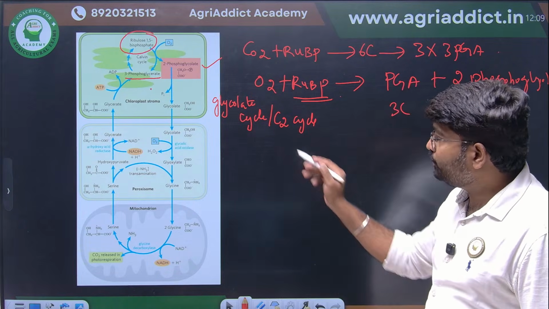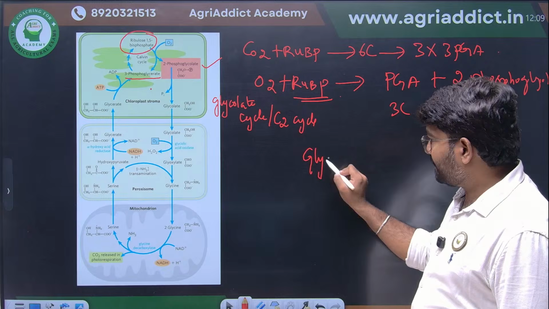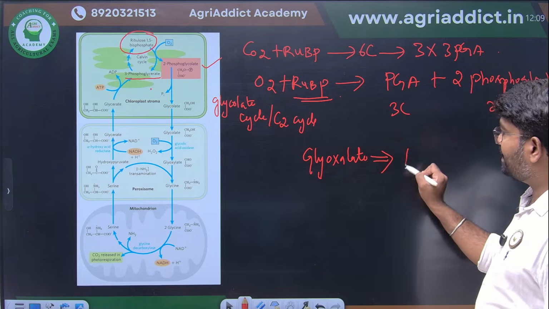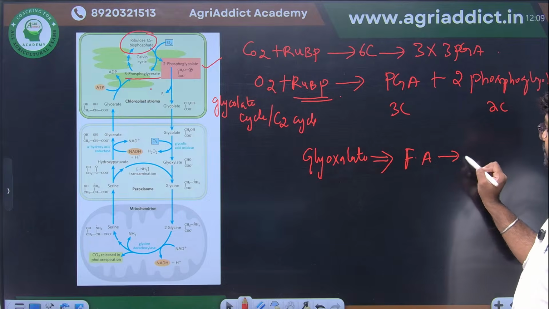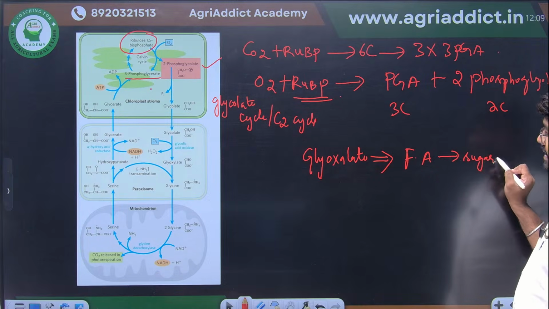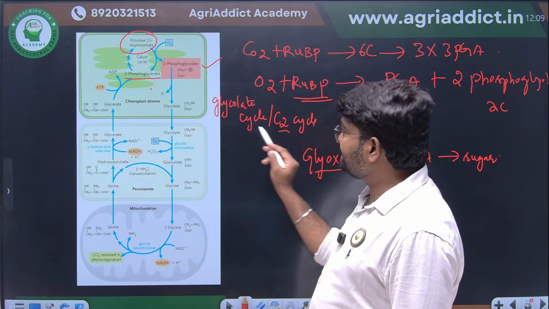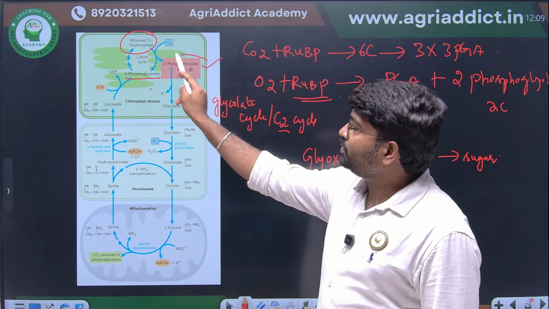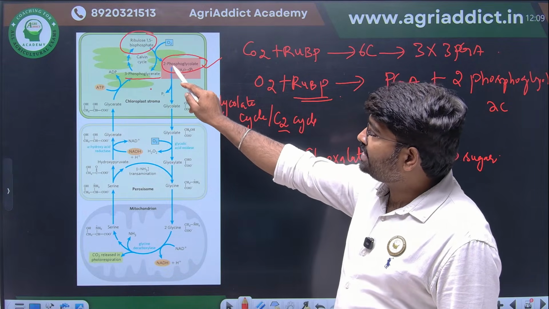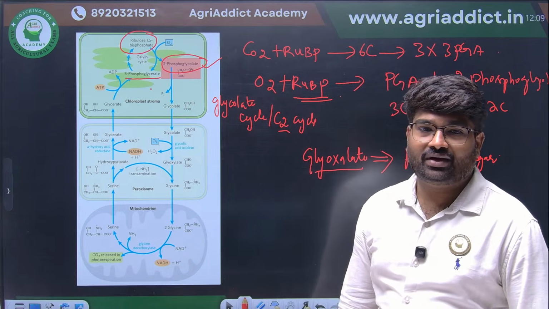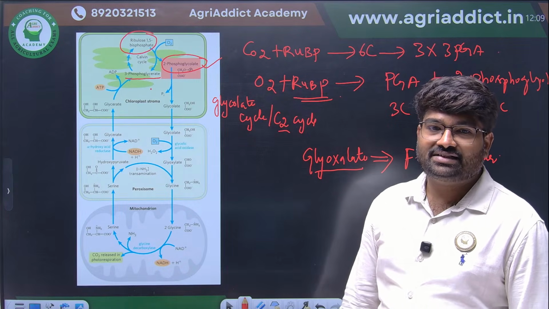You shouldn't confuse that with glyoxylate. Glyoxylate is different; it is involved in conversion of fatty acids to sugars. That is a different cycle. So the glycolate cycle is also known as the C2 cycle. How 2-phosphoglycolate is regenerated to 3-phosphoglycerate is known as the C2 cycle.